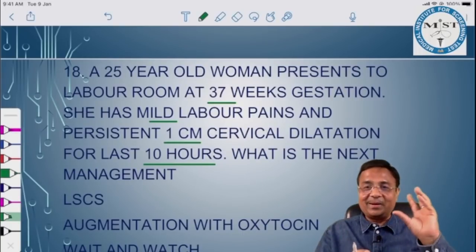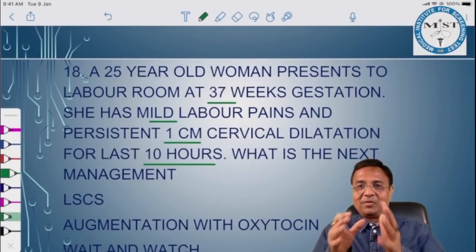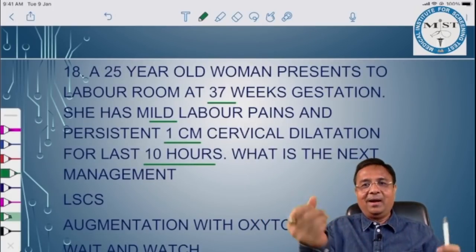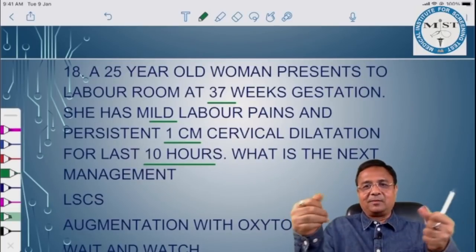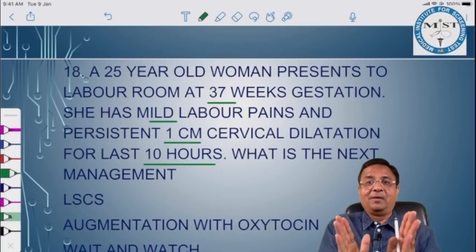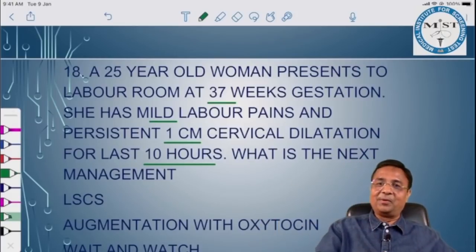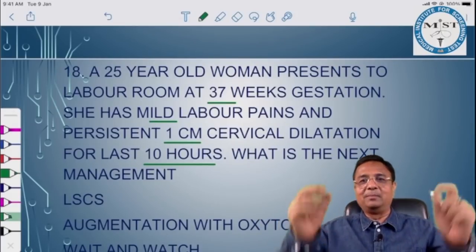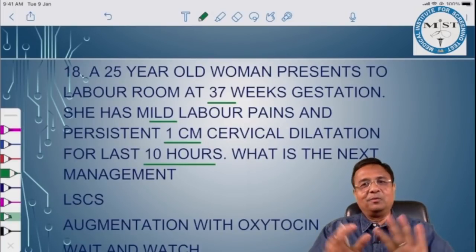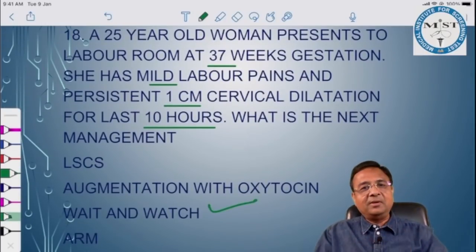We have clearly written in our notes management for prolonged latent phase. If it is like this, then we have to wait and watch. We will give her sedative and then she will wake up. She might have come to the nursing home and she'll be admitted and then just go for Facebook, WhatsApp, Insta and all. You know, we discussed all this in our class. So we have to give her therapeutic rest and sedate her. Then she will wake up after 7 or 8 hours and she will say, I'm fine, I'm completely fine. I am relieved now. Then we will say, go home, you are done. You were not in true labor. So the best would have been wait and watch.